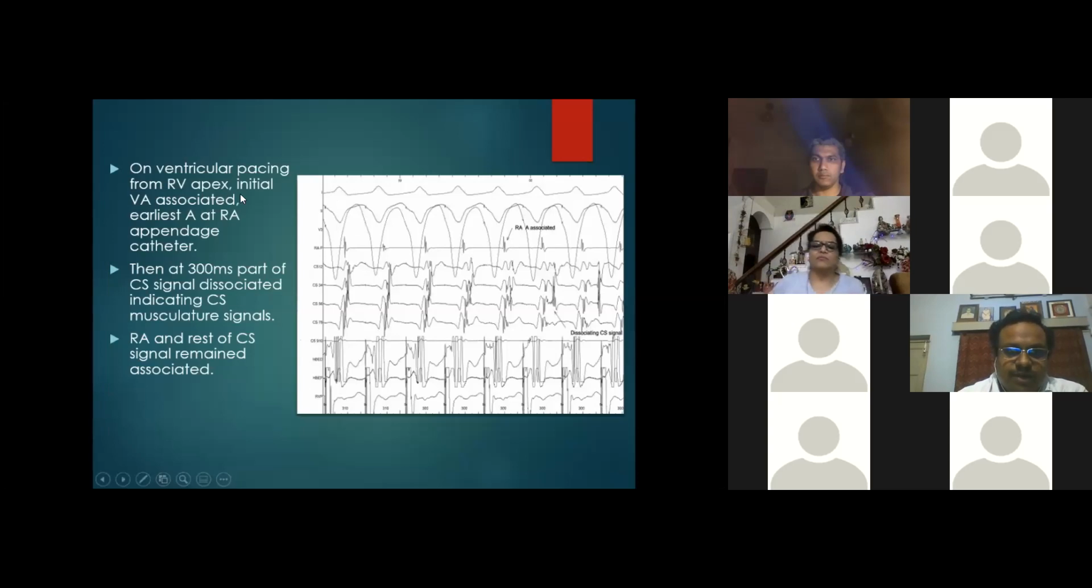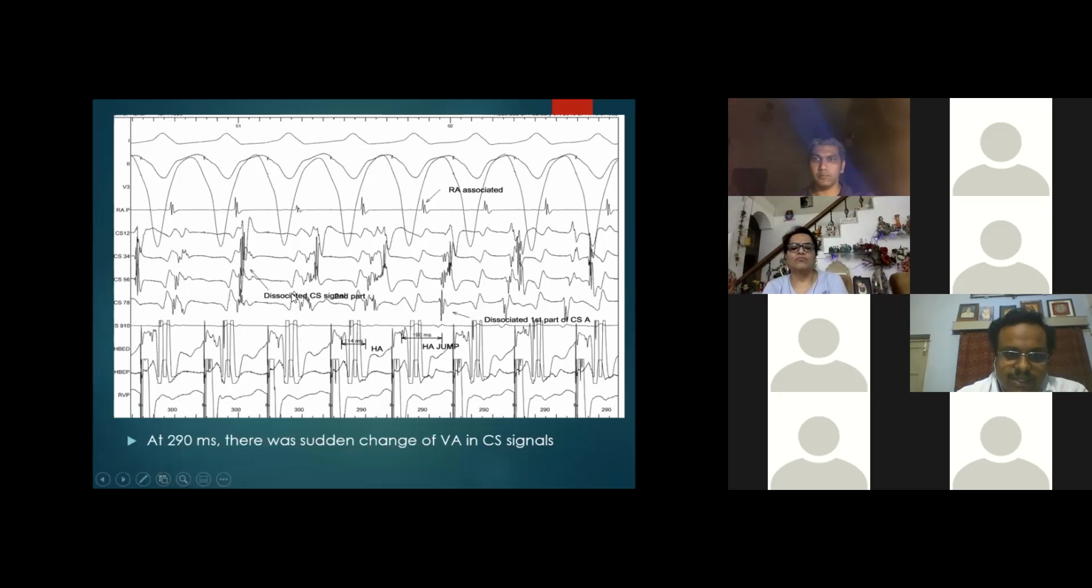So on ventricular pacing from the RV apex, initial VA was associated, then at 300 milliseconds, part of the CS signal started dissociating. This may be CS muscular signals. The RA and the rest of the CS were associated. And finally, there was a change of the VA interval here, apart from the CS signal dissociation.